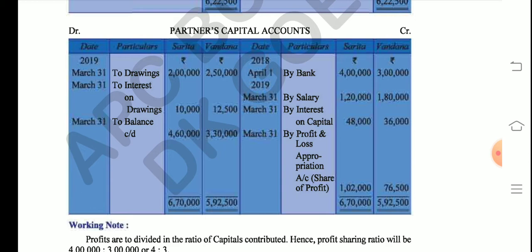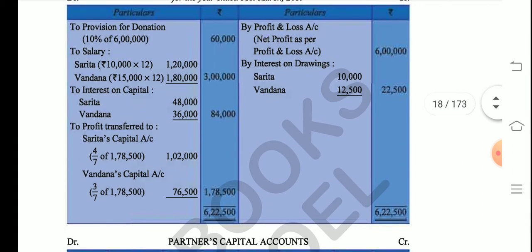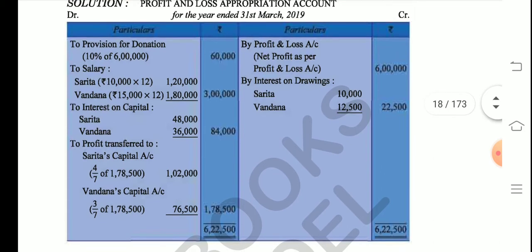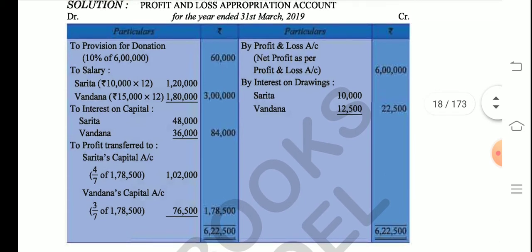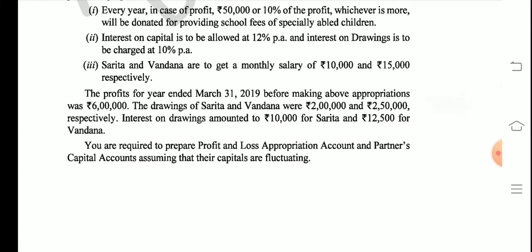Similarly, on the debit side, what are we going to write? On the debit side, we write whatever was on the credit side of the P&L appropriation account. See, the interest is given to you. Students, do remember this very important point: in P&L appropriation, we only write the interest on drawings. We never mention the amount of drawings. The amount of drawings was mentioned in the question: the amount they drew annually was 2 lakh and 2,50,000 respectively, right?